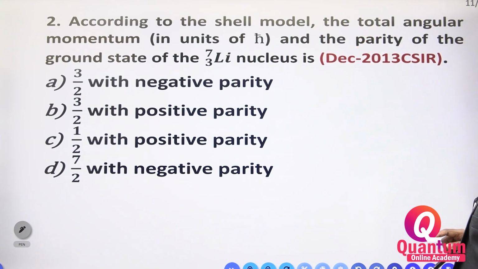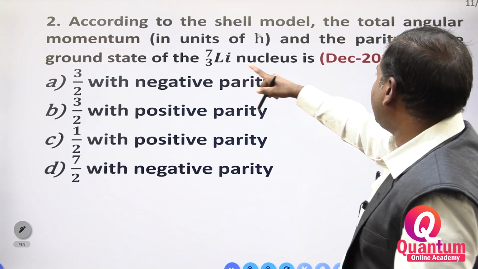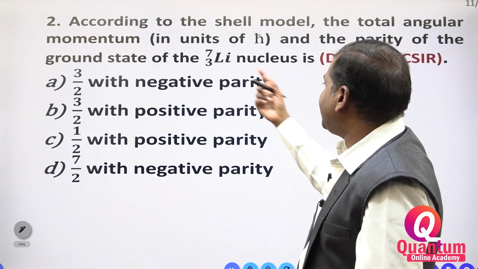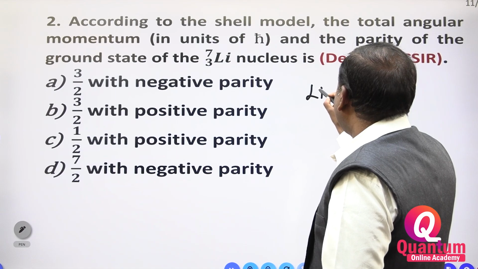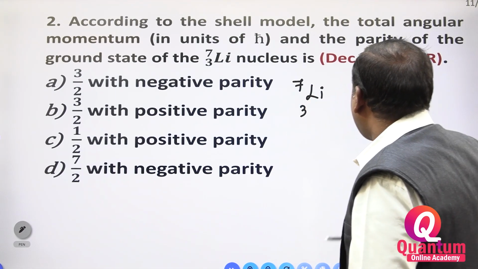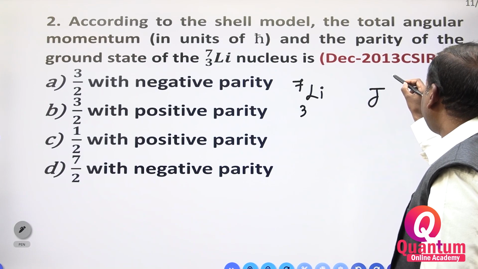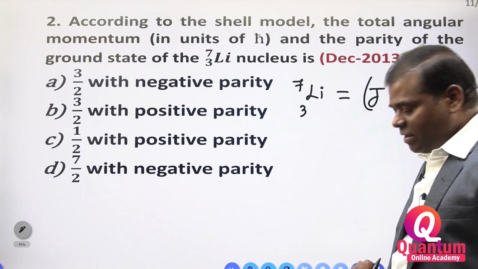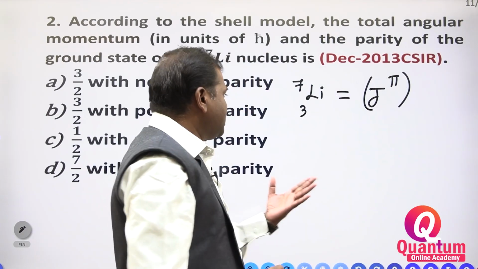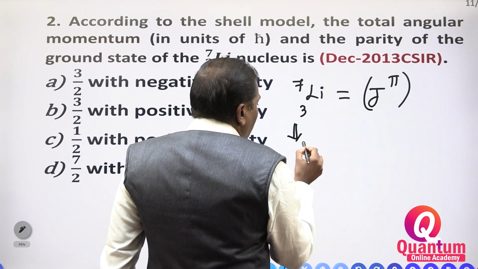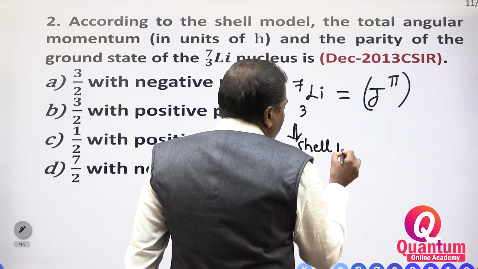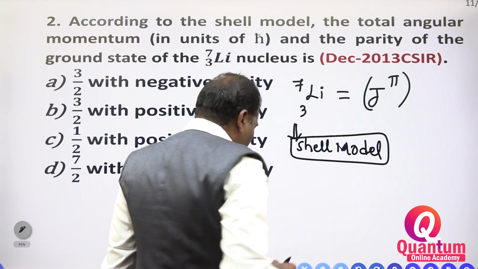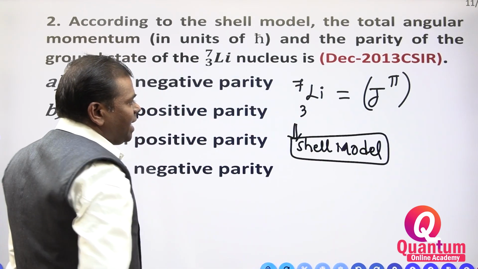Now you have to see. According to the shell model, the total angular momentum and parity of the ground state of lithium 7 (atomic number 3). Total angular momentum means J, and parity we want to calculate. Which one? Lithium 37. How we have to calculate? This is a single particle model or shell model question. How we have to fill the electrons?